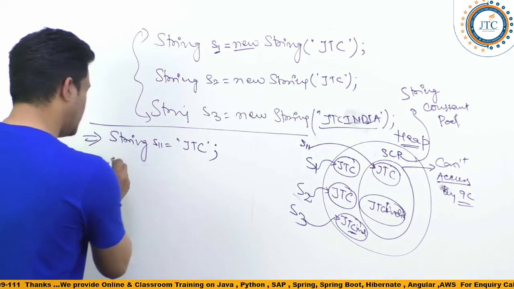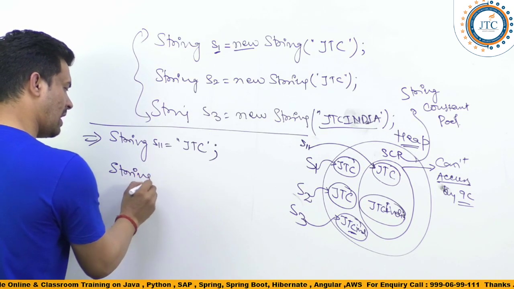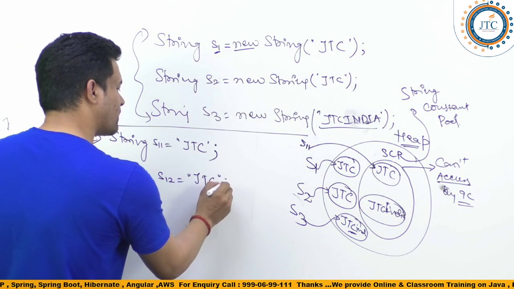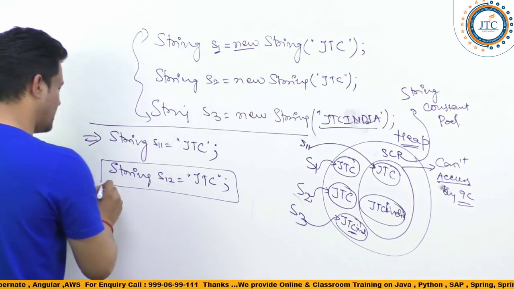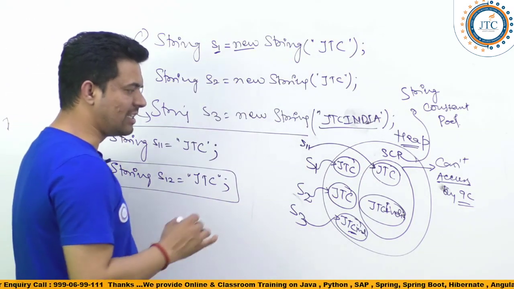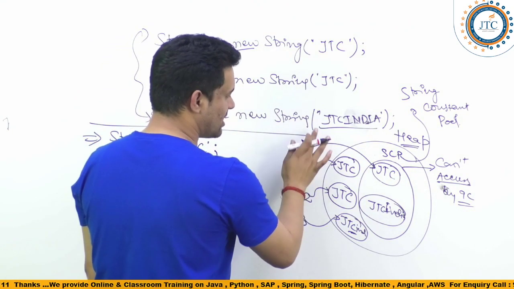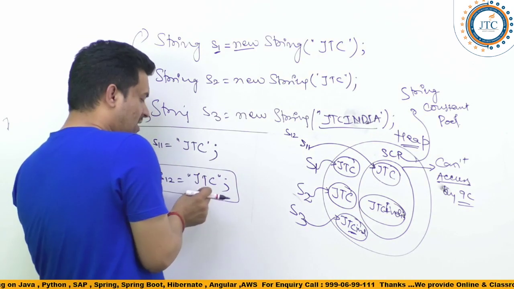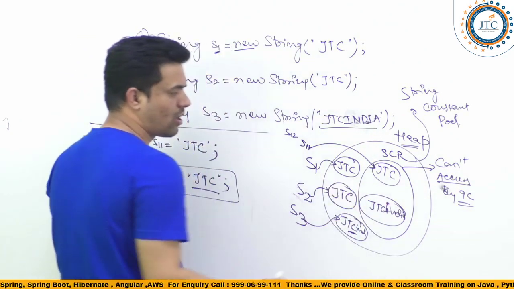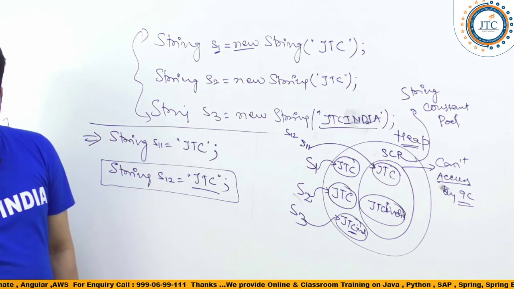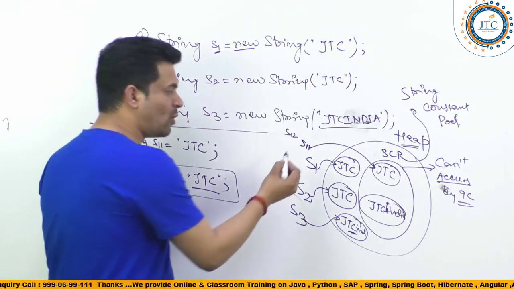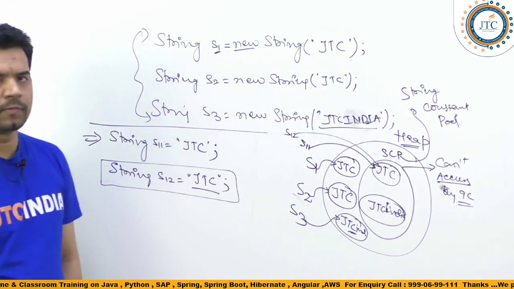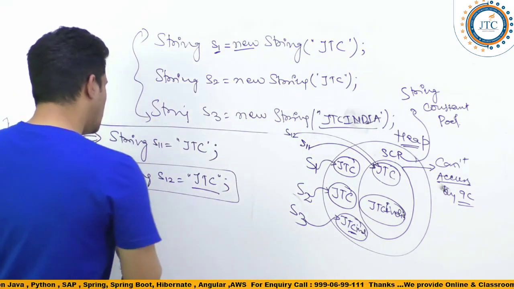Okay, now well, again I am writing S12 is equal to "JTC". Again I am writing JTC here. So S12 again will check whether this literal JTC is available inside the pool or not. Since it is available inside the pool, it will point to the literal which is inside the pool itself. It is not going to point to a literal outside the pool. Right? Okay.